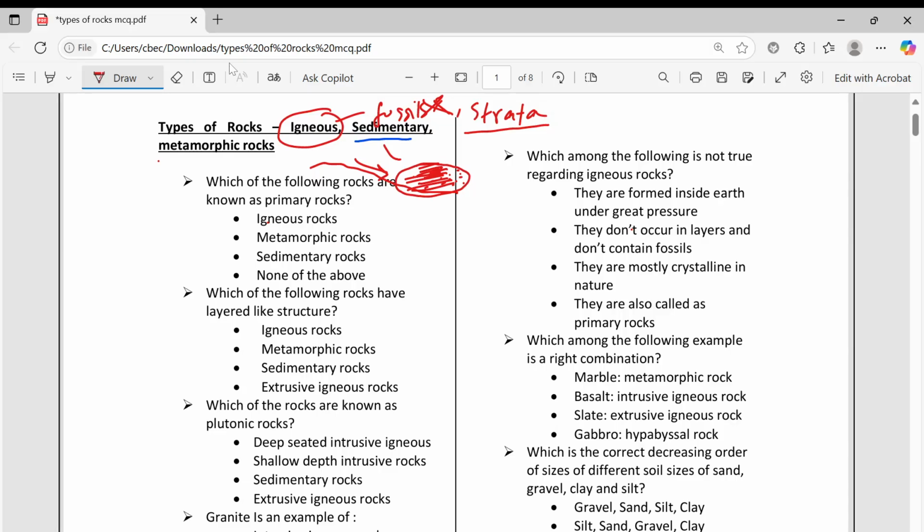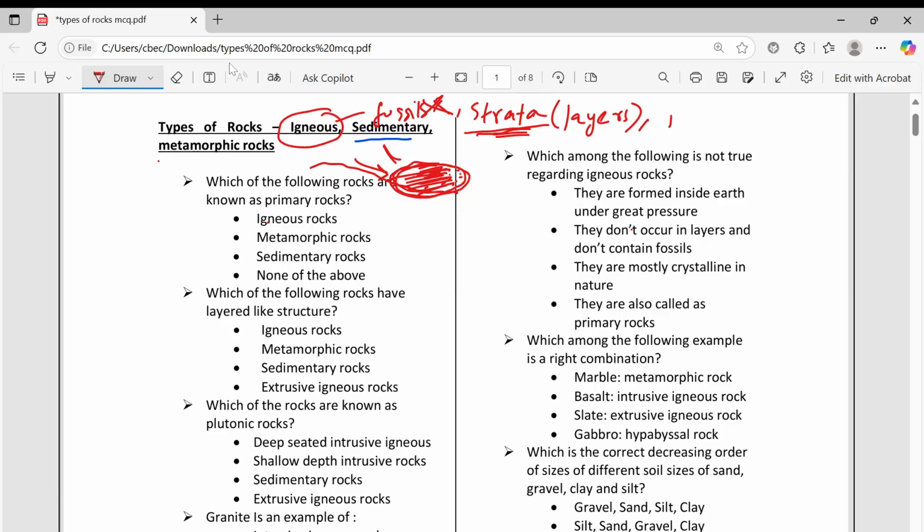These sediments will become rock finally after many years. The rock thus formed is called sedimentary rock. So layers will be there in sedimentary rocks. But in igneous rocks, there are no such layers. Strata means layers. So no fossils will be there, no strata will be there.